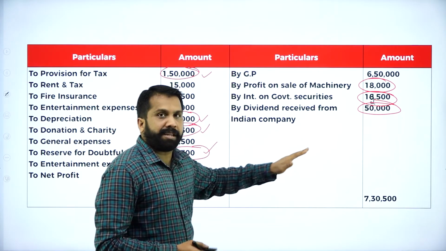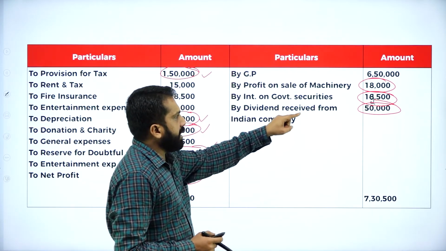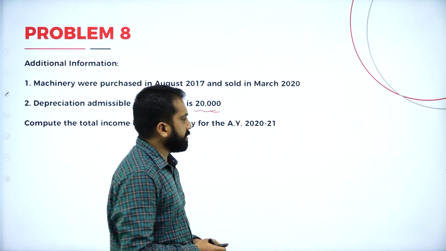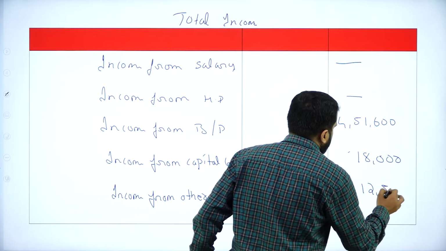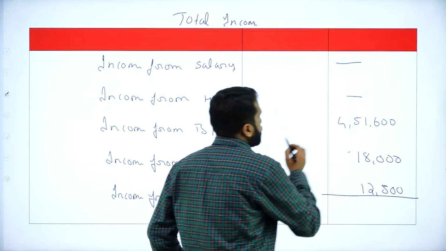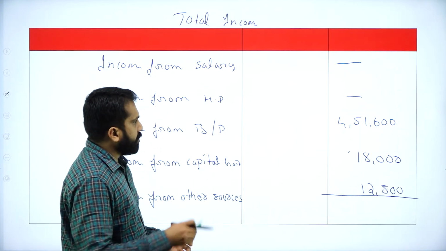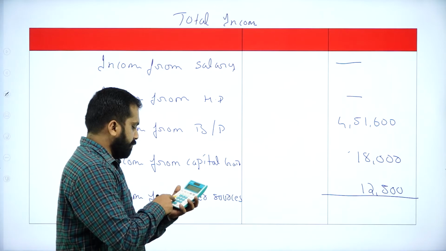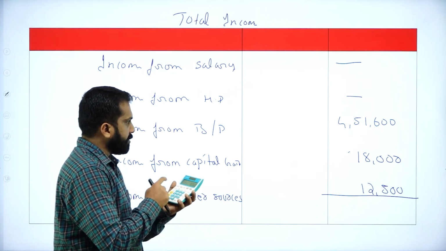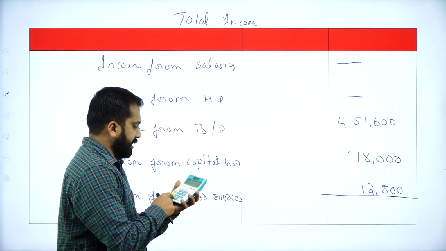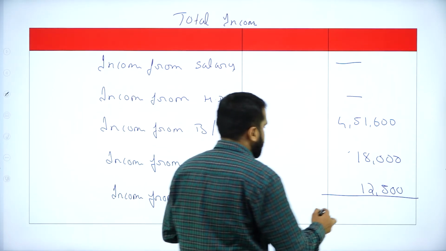Dividend is exempted, you're not supposed to take it. Only we are having 12,500. Add this. So what is the total? The total is 4,51,600 plus 18,000 plus 12,500.